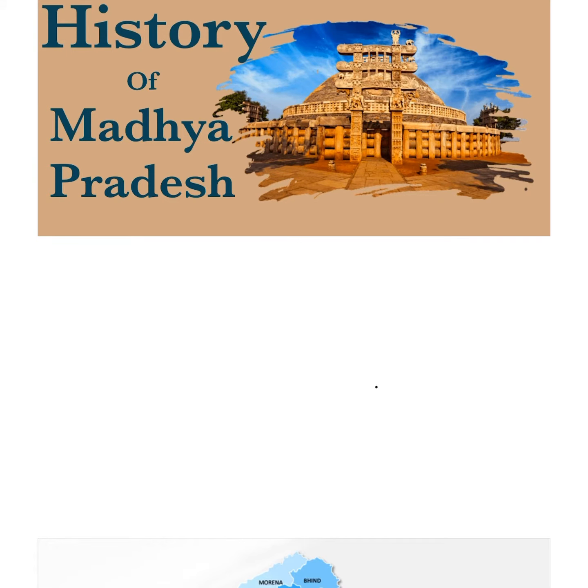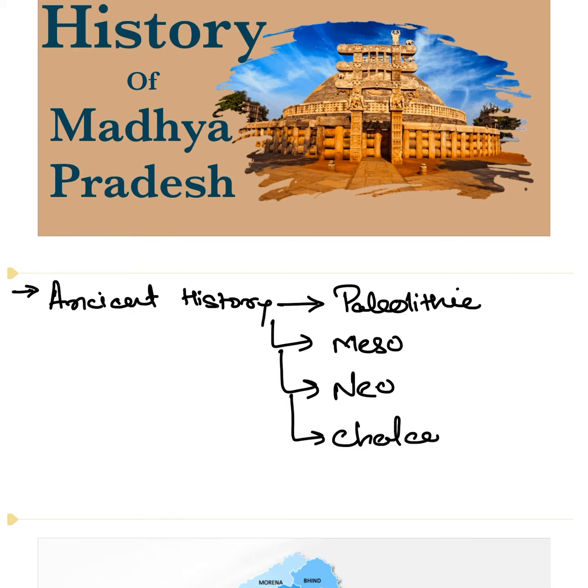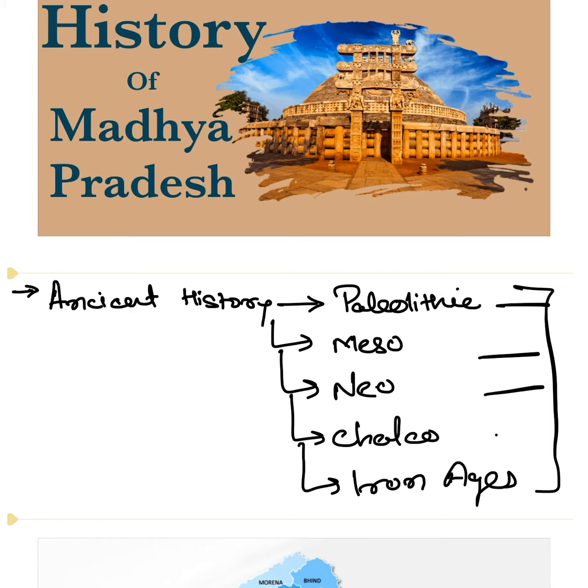So let's begin with the ancient history, the very first part of it. Ancient history is what we'll be discussing in today's lecture. Ancient history could be divided into five parts, we may say. The first one is Paleolithic, Mesolithic, Neolithic, followed by Chalcolithic, and Iron Age. These are the five segregations that we are going to discuss as we proceed further in the ancient history.